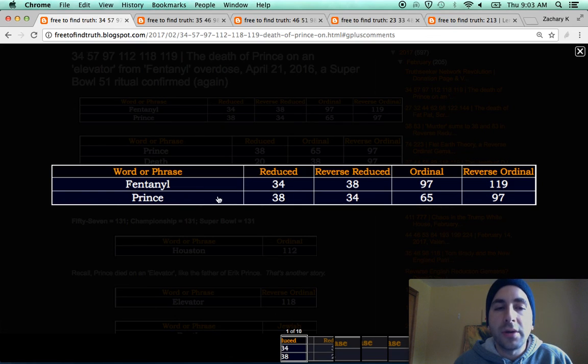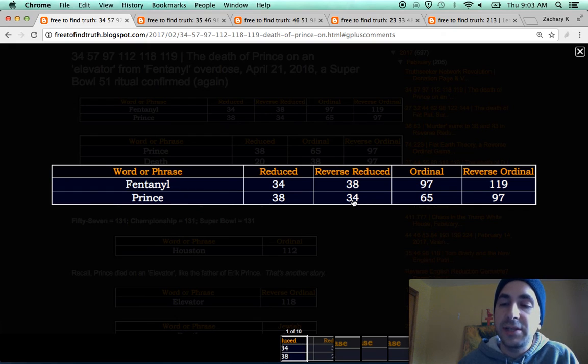So I want you to notice fentanyl and Prince. Prince supposedly died from an overdose of fentanyl April 21st, 2016. Notice that in reduced gematria, fentanyl sums to 34, just like Prince does in reverse reduced.